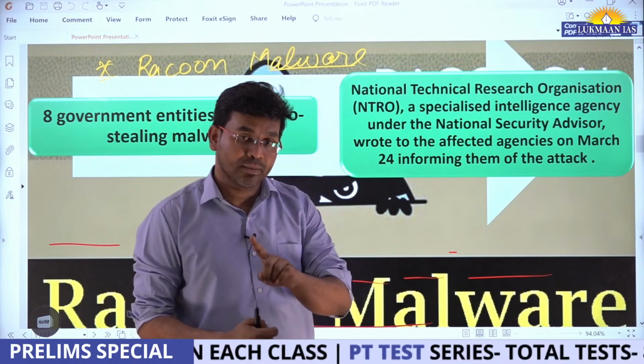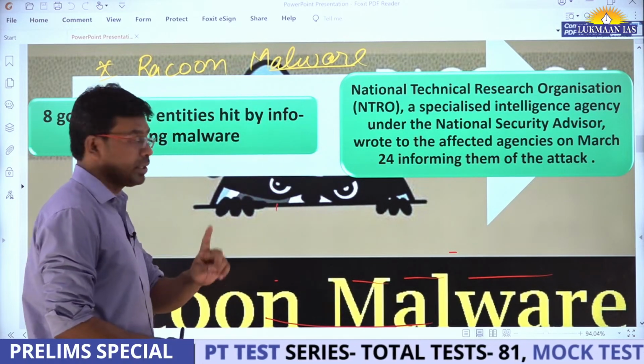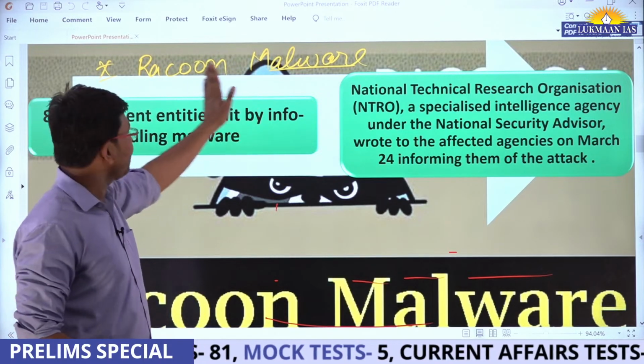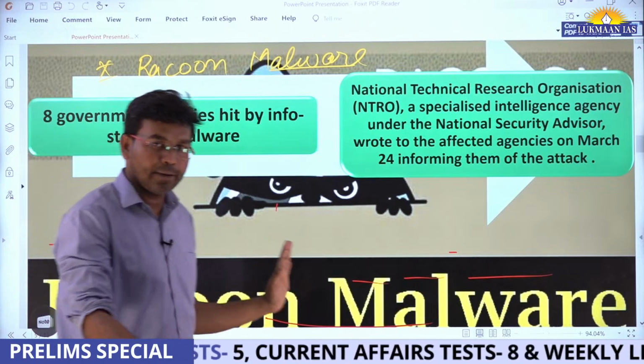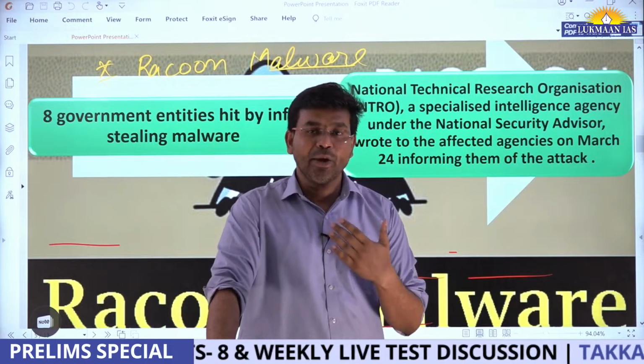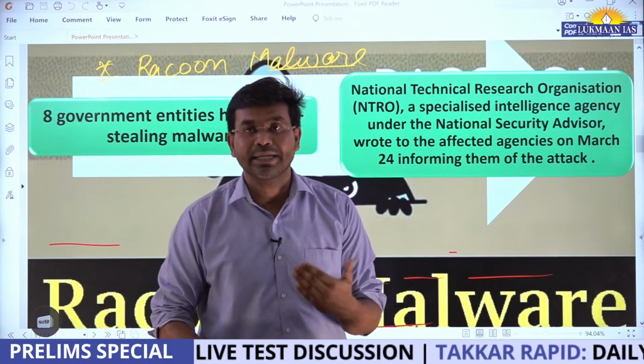Okay, for that to affect those computers, hackers might use the Raccoon malware. So, having understood the Raccoon malware, let us understand the context in which it was recently in the news. We will understand the context also.